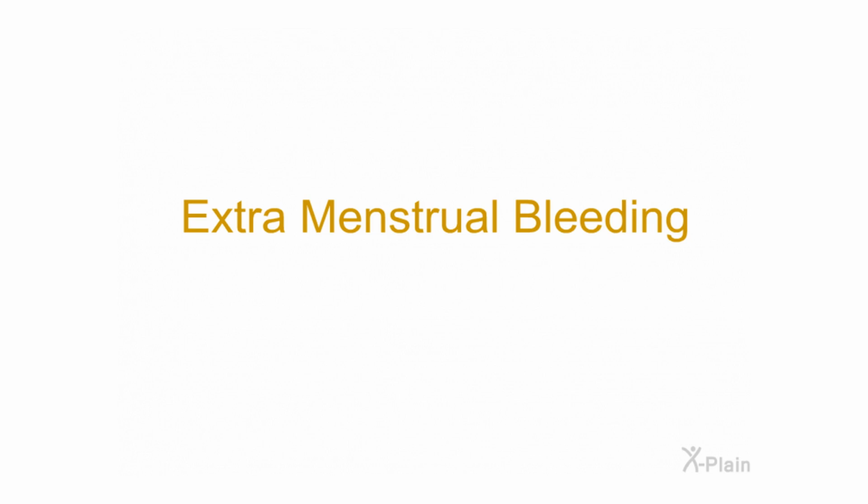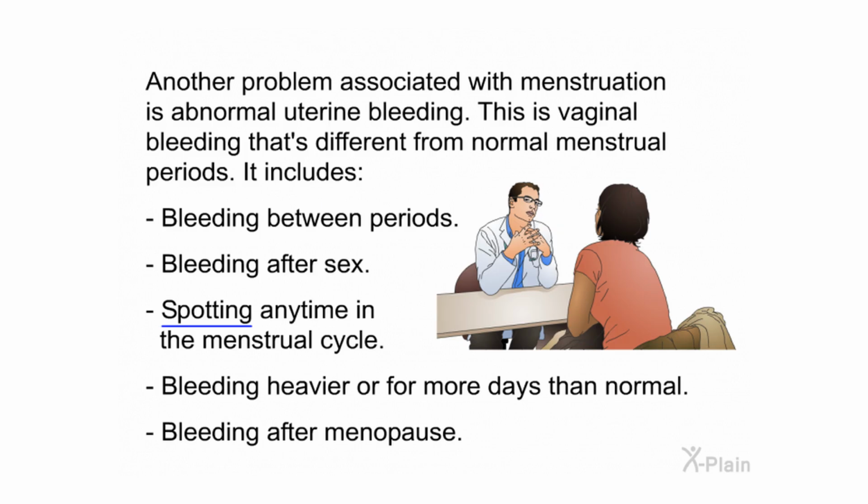Extra-menstrual bleeding. Another problem associated with menstruation is abnormal uterine bleeding. This is vaginal bleeding that's different from normal menstrual period. It includes bleeding between periods, bleeding after sex, spotting any time in the menstrual cycle, bleeding heavier or for more days than normal, bleeding after menopause.